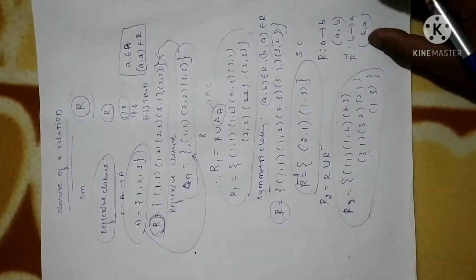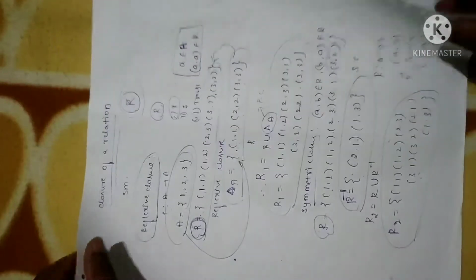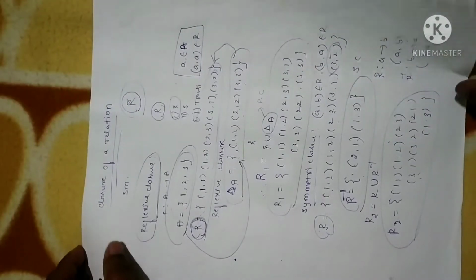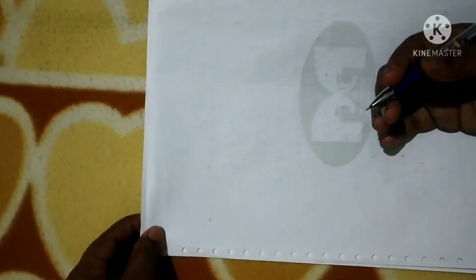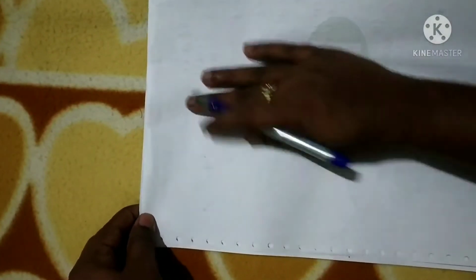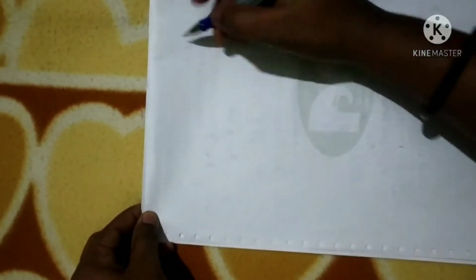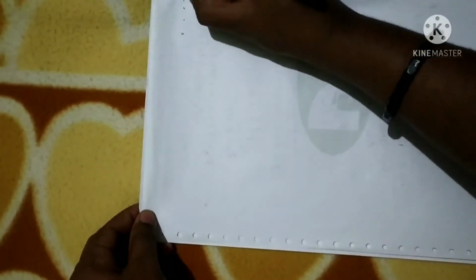But coming to the concept of transitive closure, it is not very easy to extract the transitivity. In the previous class itself, I explained that to collect the transitive closure, we need to extract the paths of shorter length. So it is a very difficult process when the number of vertices goes on increasing.